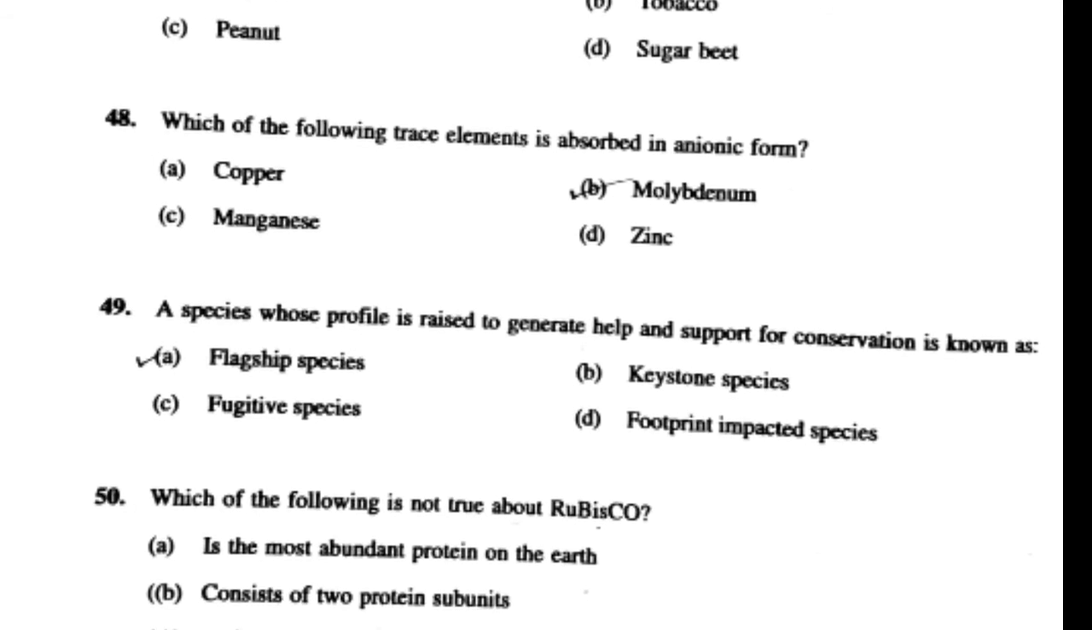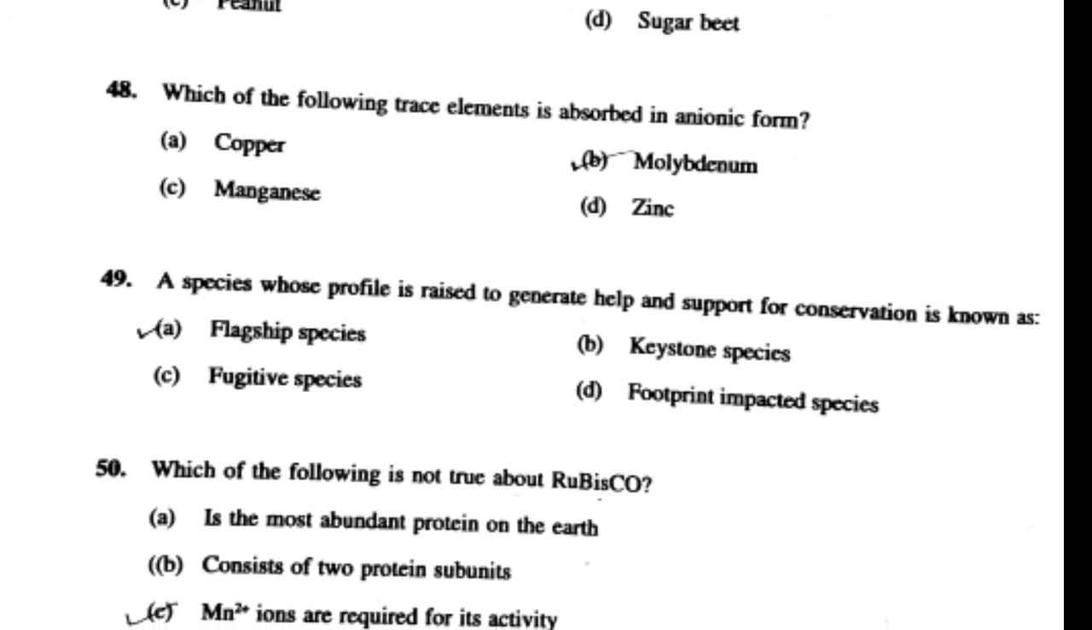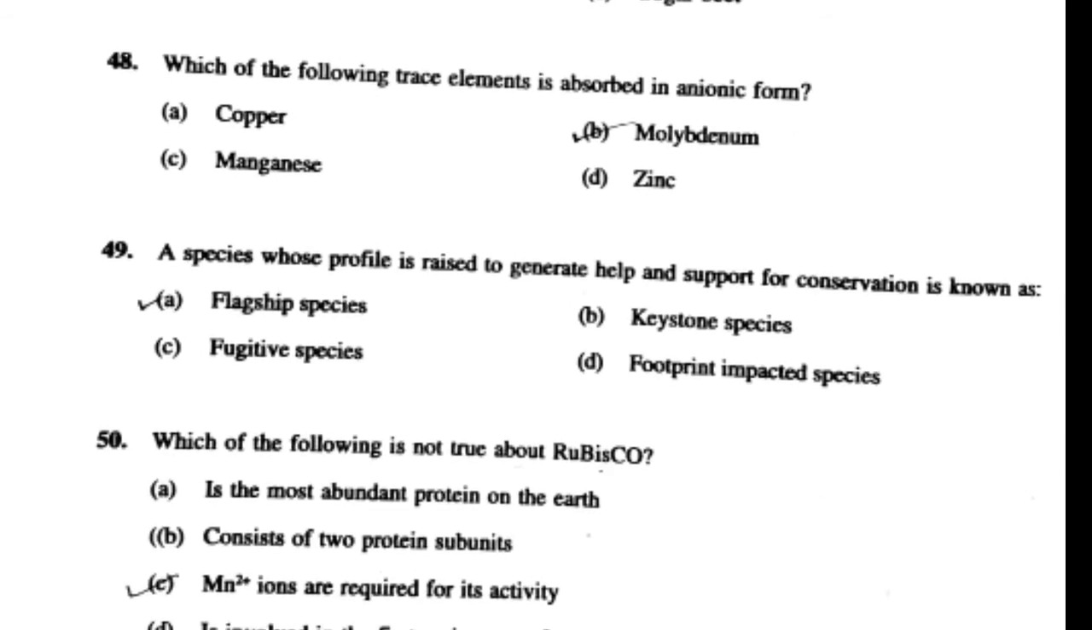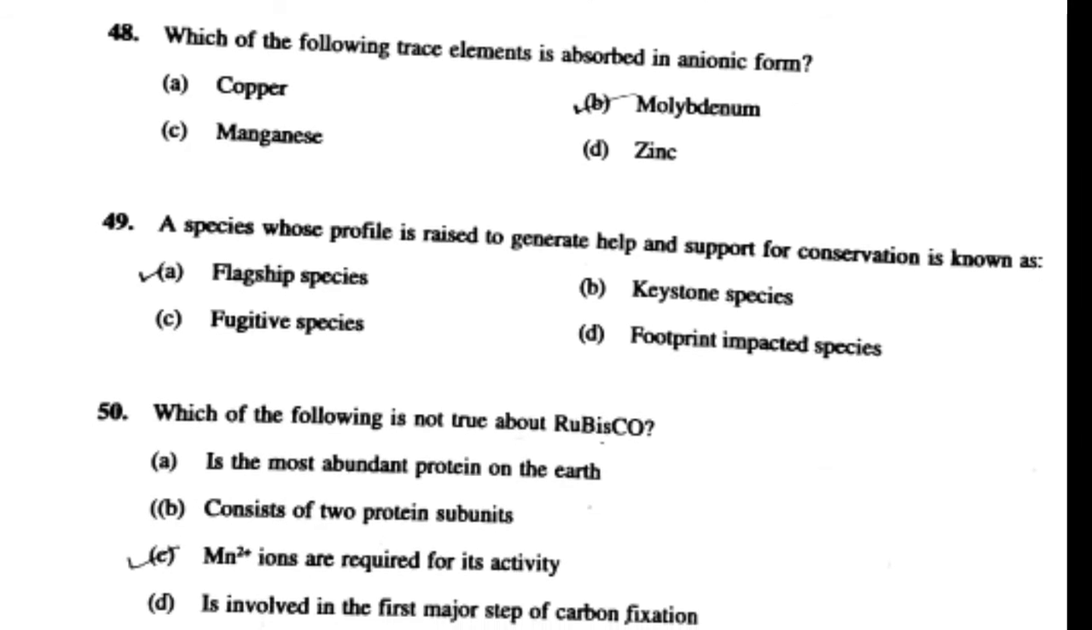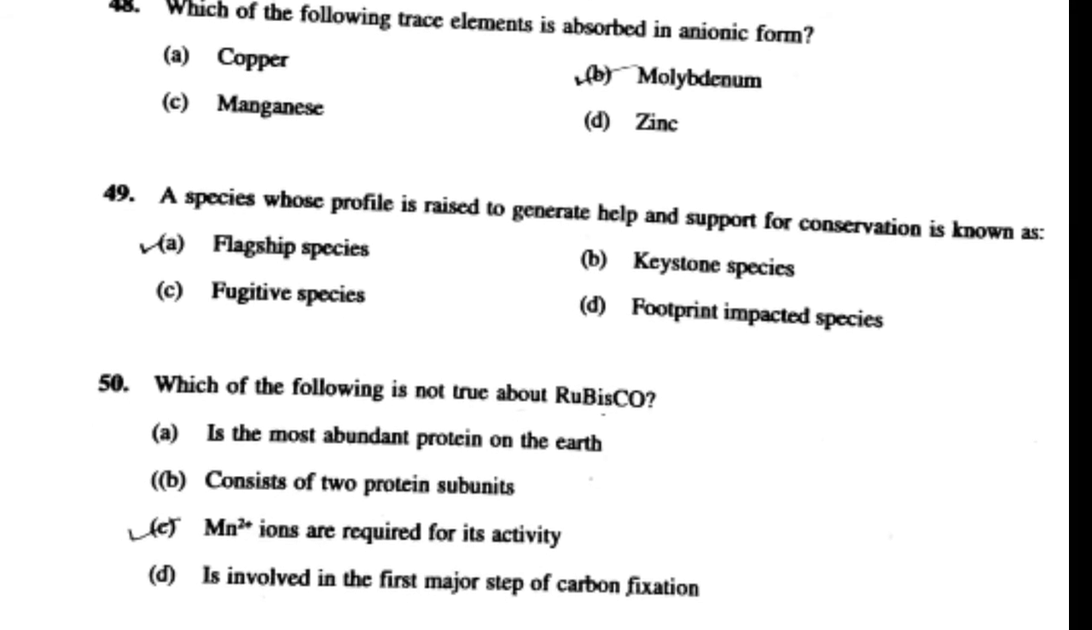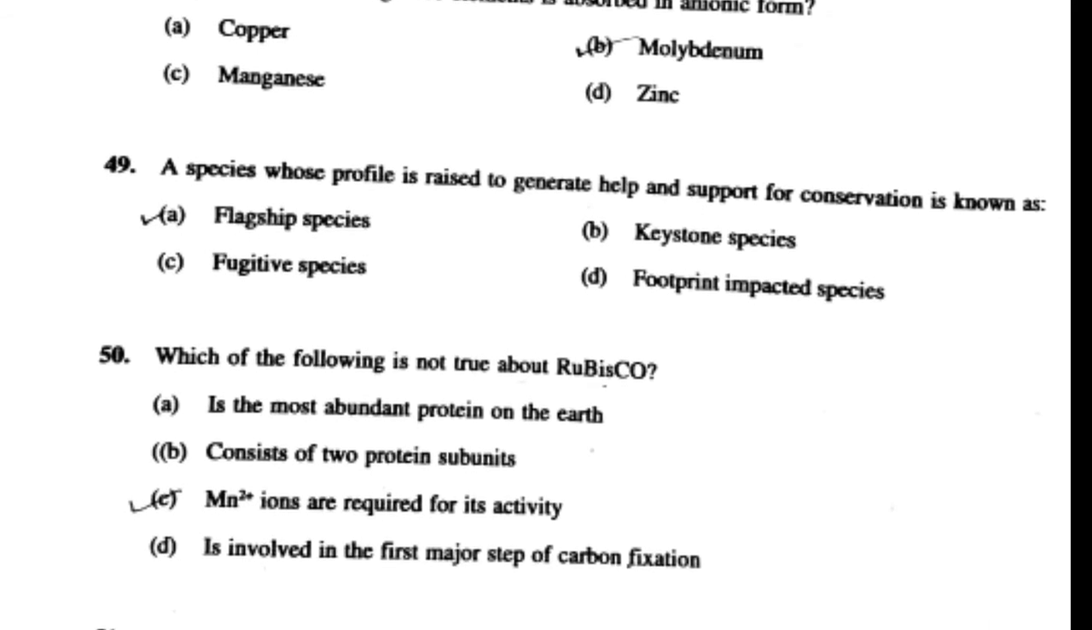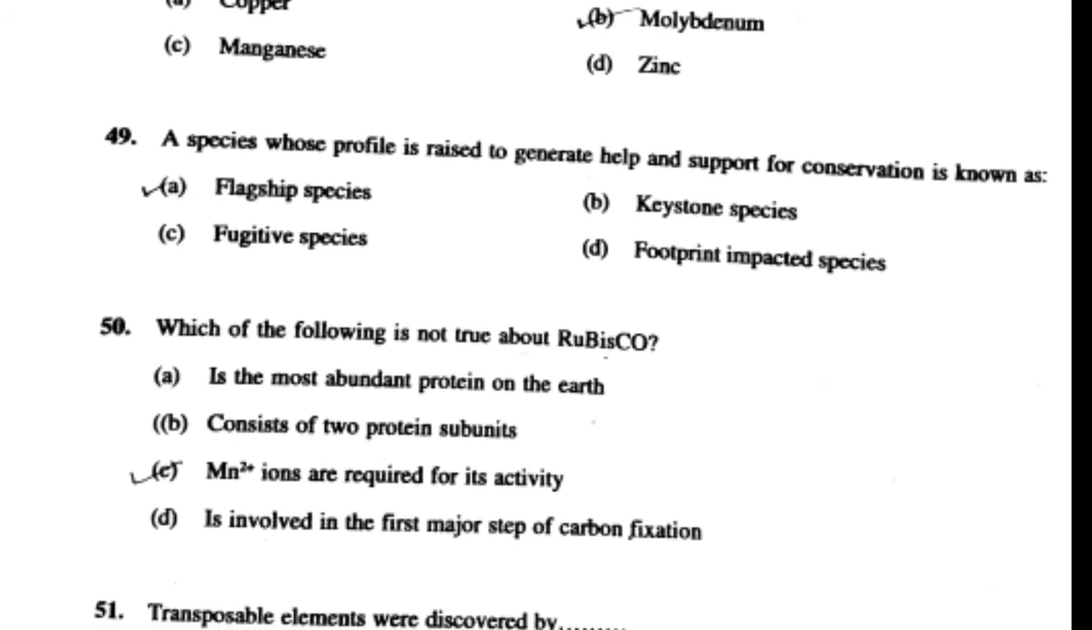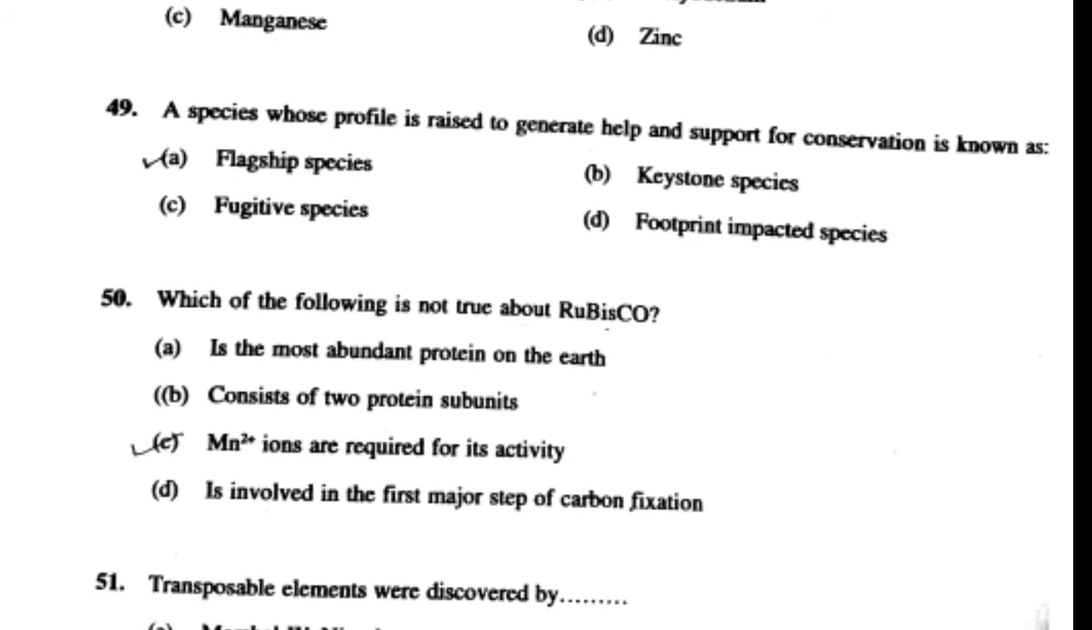50th question is, which of the following is not true about rubisco? Answer is Mn2+ ions are required for its activity. 51st question is, transposable elements were discovered by? Answer is Barbara McClintock.